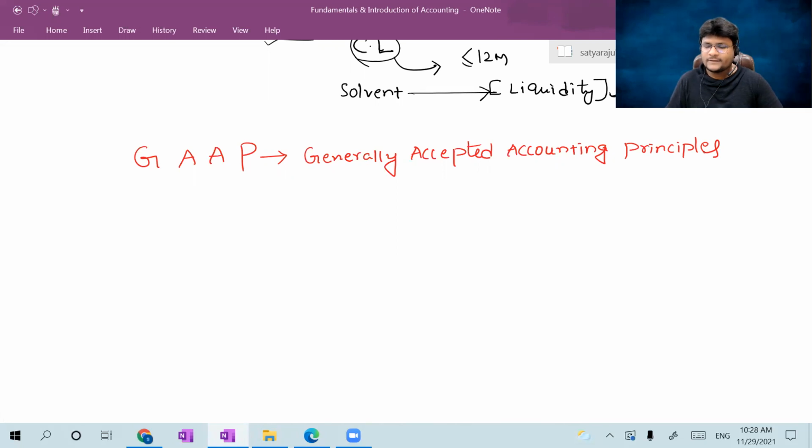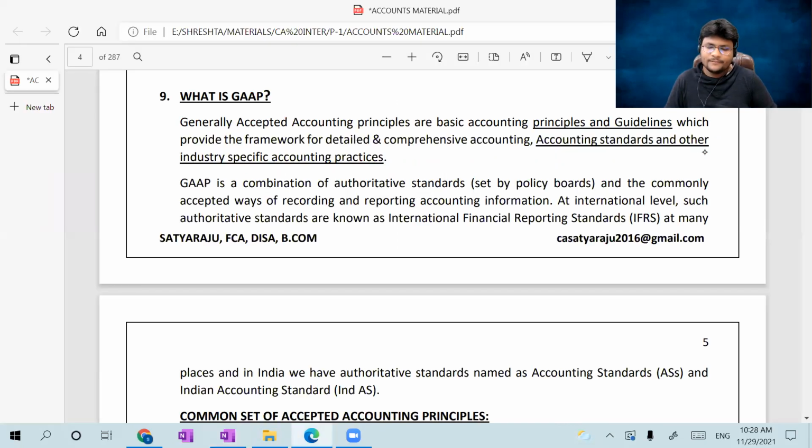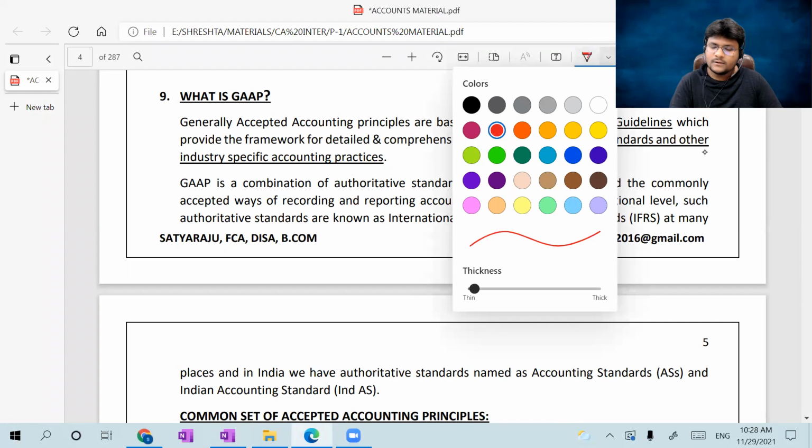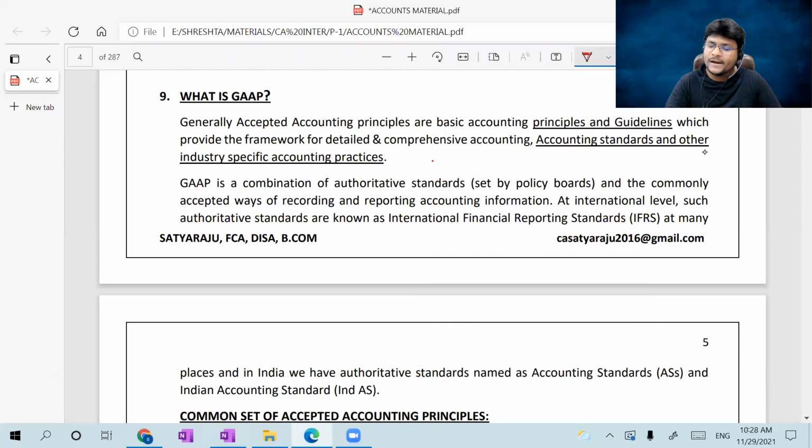But till now I didn't discuss the meaning of GAAP, what is the definition of GAAP. We can see the definition of GAAP through my material for better understanding. Generally accepted accounting principles are basic accounting principles and guidelines which provide the framework for detailed and comprehensive accounting standards and other industry specific accounting practices.